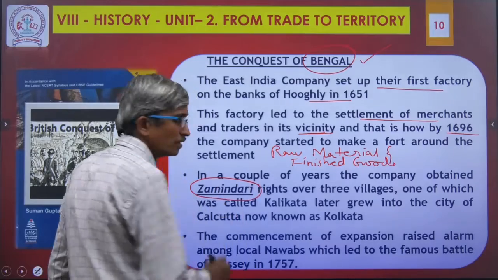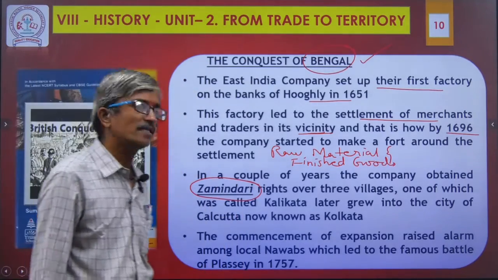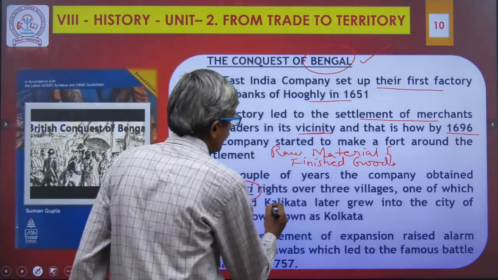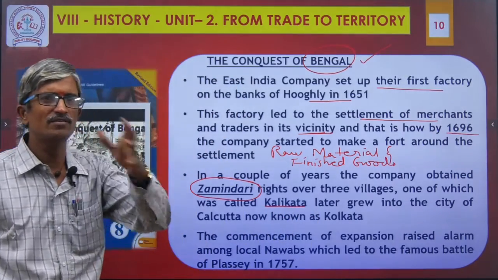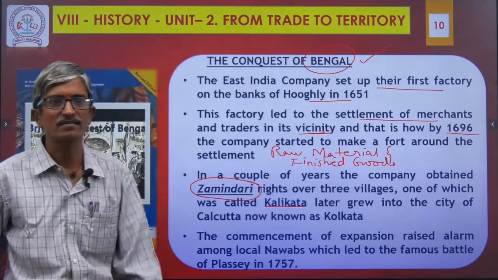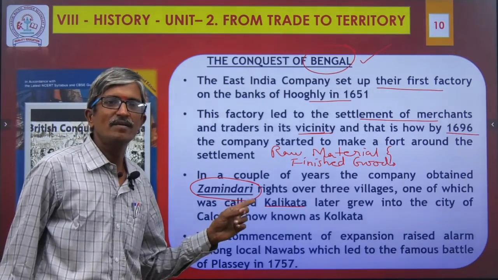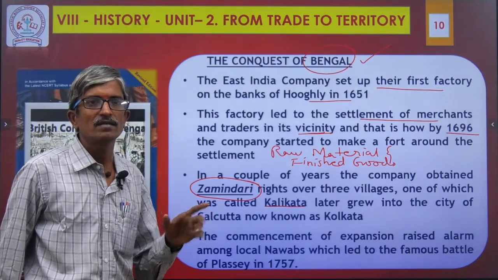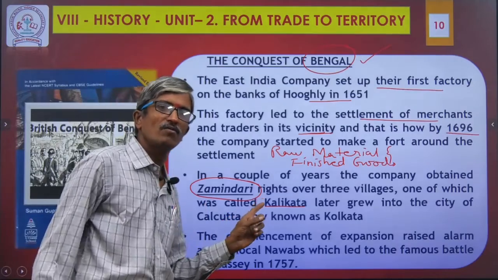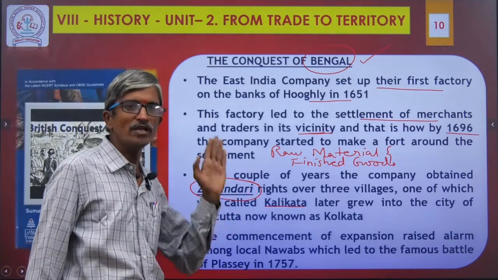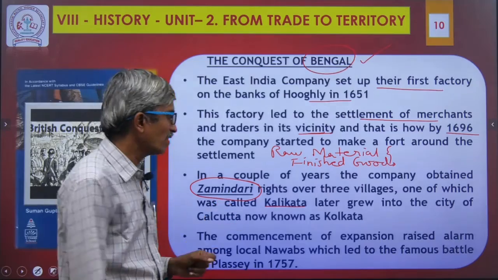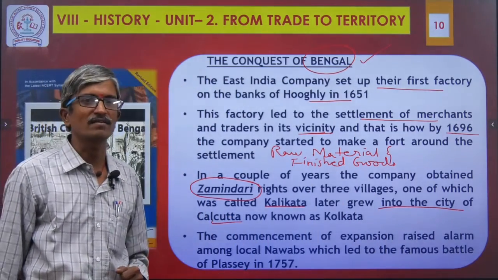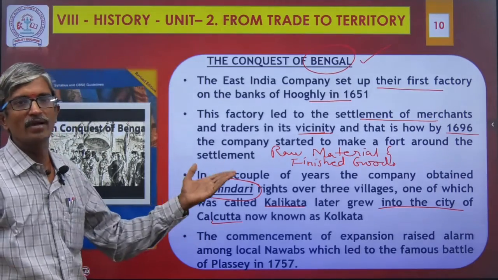It means collecting the tax rate over 3 villages, one of which was called Calicut. Sir, this word is very familiar, sir. I know that, sir. Yes, you are correct. The present name is Calcutta, now called Kolkata. Once upon a time the name belonged to a village. The village name was Calicut. Later it grew into the city of Calcutta, now known as Kolkata. Okay, the state is Bengal, and it is the capital.